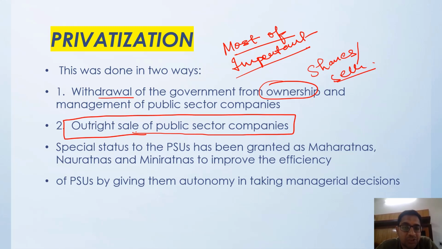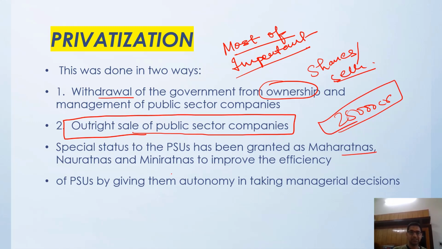Then special status to the PSUs has been granted. Like if a PSU has a net worth of 25,000 crore rupees, it gets the Maharatna status. Then Navratna status and Mini Ratna status. So the status has been given. We have a lot of Maharatna companies, a lot of Navratna companies, and a lot of Mini Ratna companies in our country. These are all PSUs. So this nomenclature has been given to the PSUs.